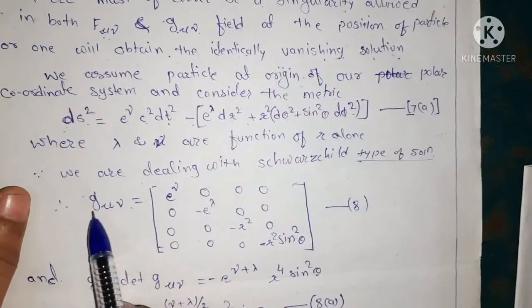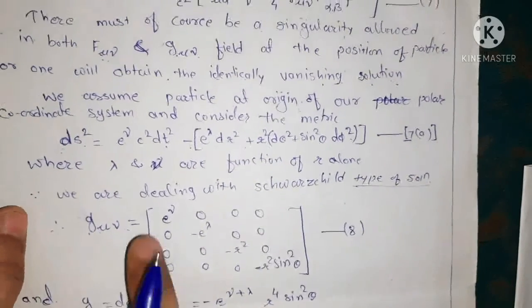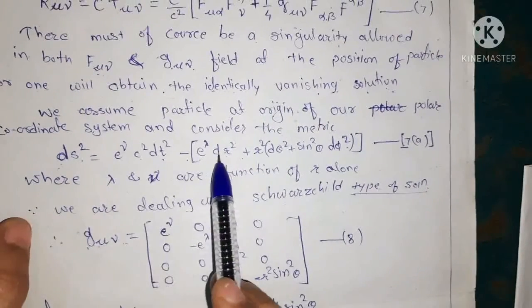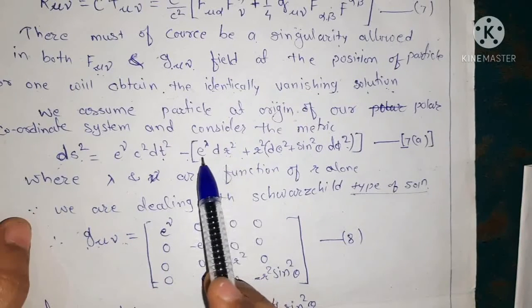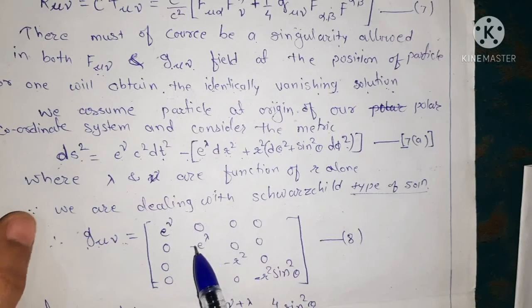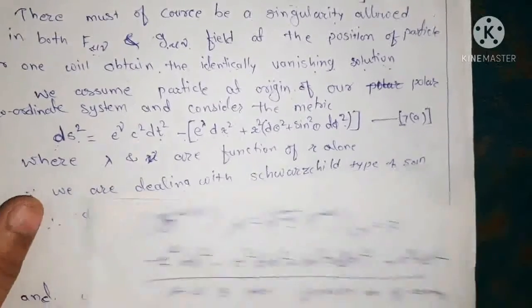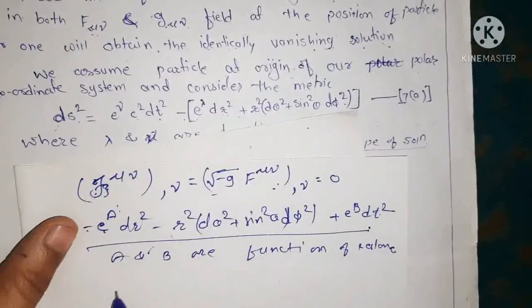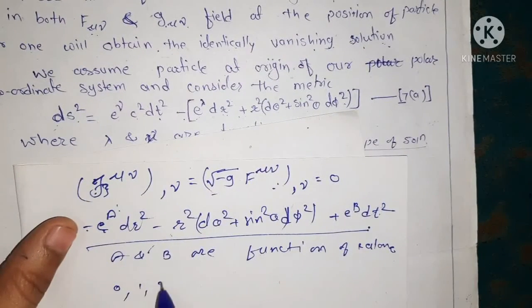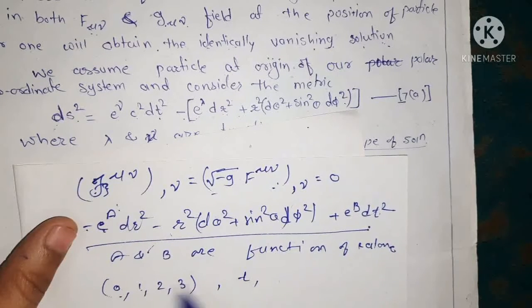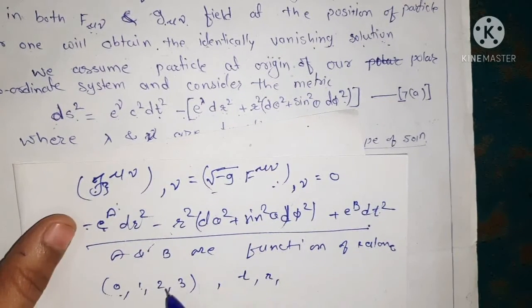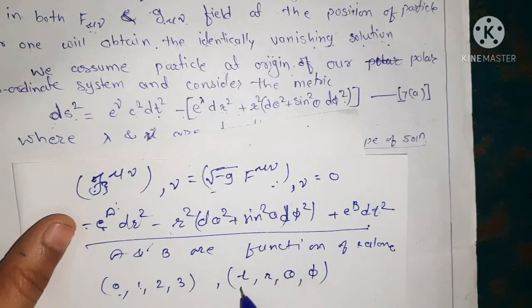So this g mu nu equals, because here the coefficient of dr square is minus e to the power lambda. Here we are taking the coordinates in this way: 0, 1, 2 and 3. For 0 we take the time coordinate, for 1 we take r, for 2 we take theta, and for 3 we take phi. So we have t, r, theta, phi as coordinates 0, 1, 2, 3.